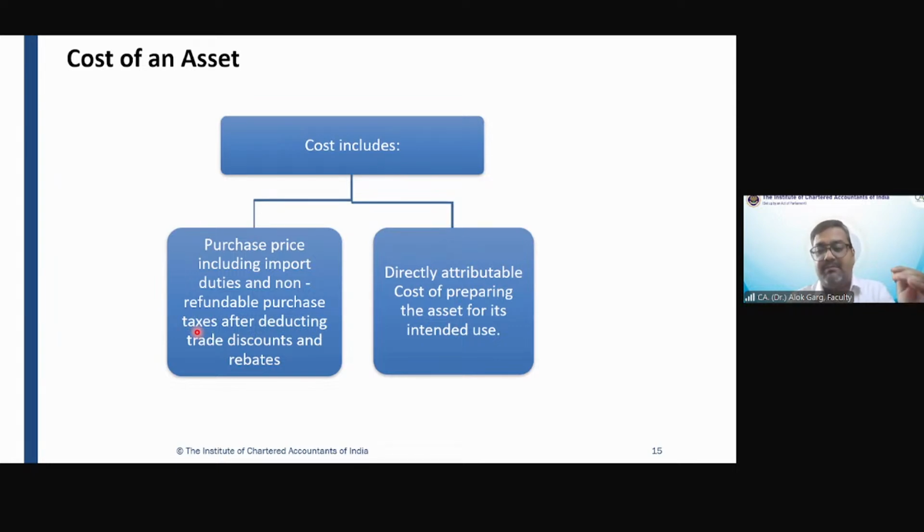So purchase price plus import duty plus non-refundable, non-creditable purchase taxes, minus trade discounts and rebates, plus directly attributable cost of preparing the asset for its intended use. Here the words "intended use or sell" are not there. Why is the word "sell" not there? Why is the word "intended use" there?